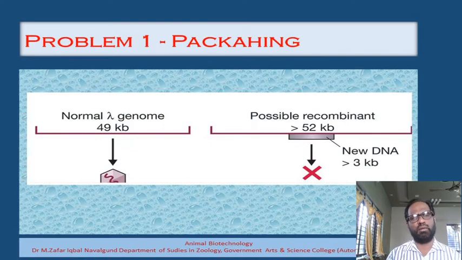The first solution we already discussed, that is the packaging. The normal lambda genome has a length of about 48.5 kilobase pair, and the capacity of the head is just 52 kilobase pair.